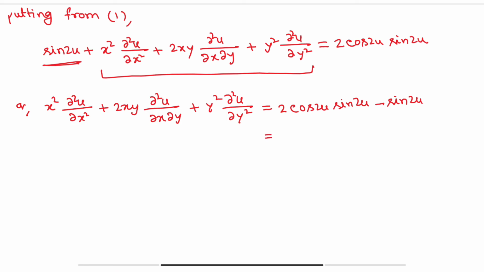So we are getting sine 2u common, so 2 cos 2u minus 1 into sine 2u. And this is a very very important result.